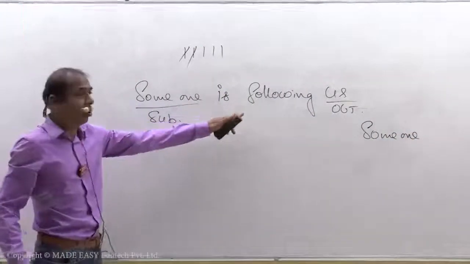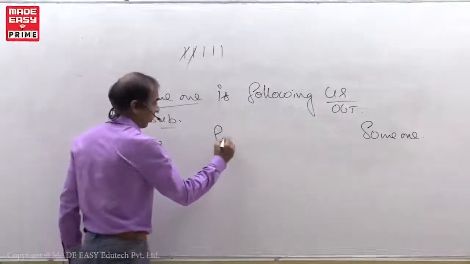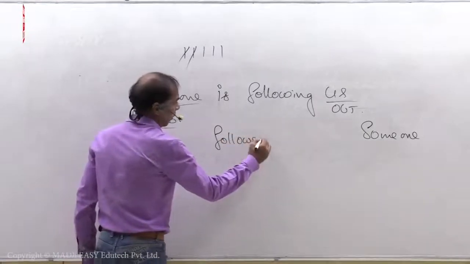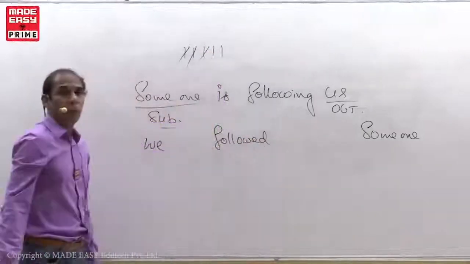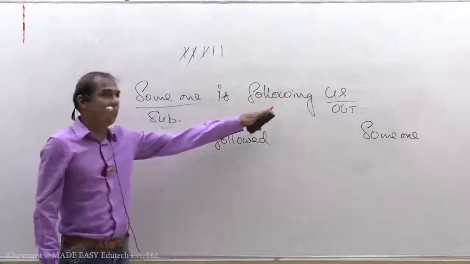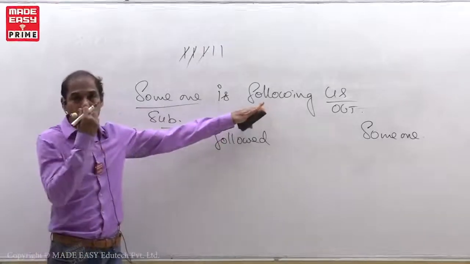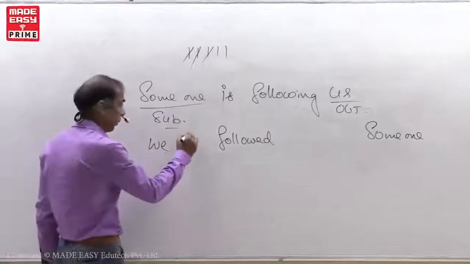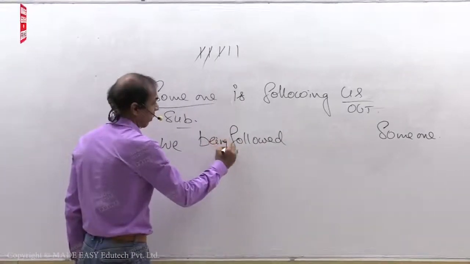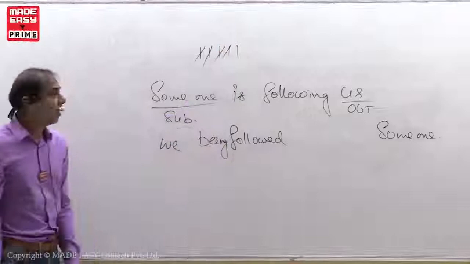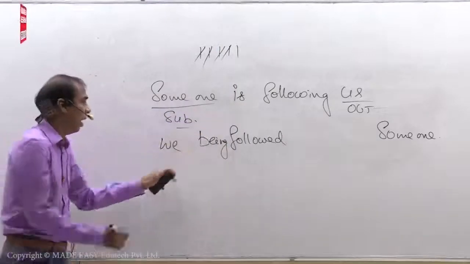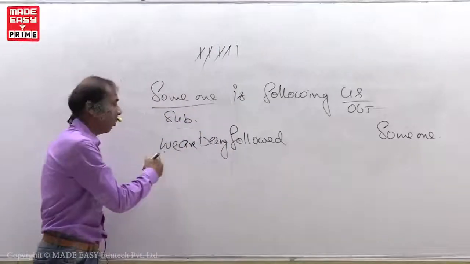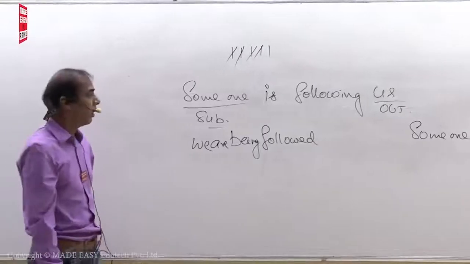Put V3. Follow, followed, followed. Put B form. Is following. Present continuous tense. When the verb is in the form of present continuous tense, what I told you? Put being. Next. Is changes as are. Why? Because we is plural. Right?